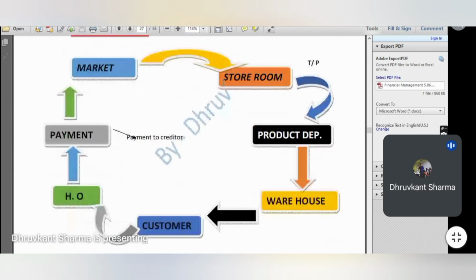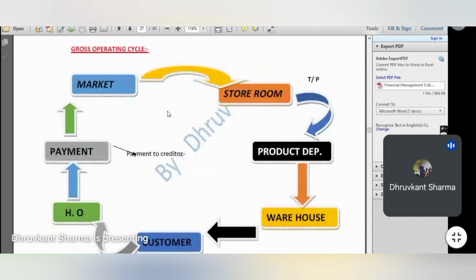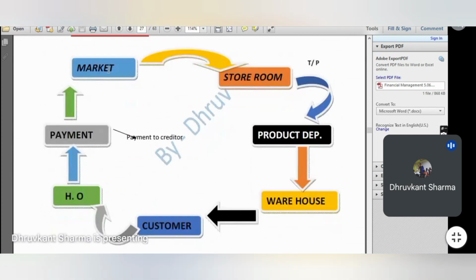Basically this is your operating cycle. In this diagram, you can see that we purchase raw material from the market, then we put that raw material into the factory, the factory makes it into finished goods, then it comes to the warehouse, from the warehouse we sell to the customer, then we realize the amount from the customer, and then our cycle repeats. This is the operating cycle. The longer the cycle period, the larger the amount required, because we have to meet the expenses. The shorter the operating cycle, the lesser the amount we will require. Clear?